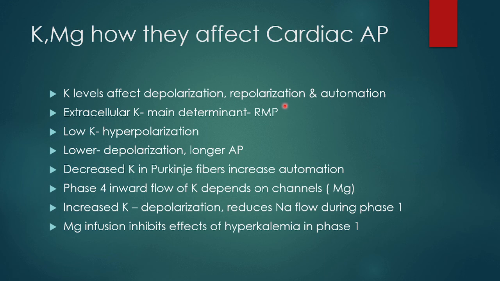Extracellular potassium is the main determinant of the resting membrane potential. Any decrease of potassium concentration, suppose it decreases to around a level of 2 milliequivalent per liter, this causes hyperpolarization. A further decrease to even lower levels causes cell membrane depolarization, so that the action potential generated will last even longer. Decreased potassium in the Purkinje fibers is the cause of increased automaticity. So you can see how hypokalemia can predispose to arrhythmias.